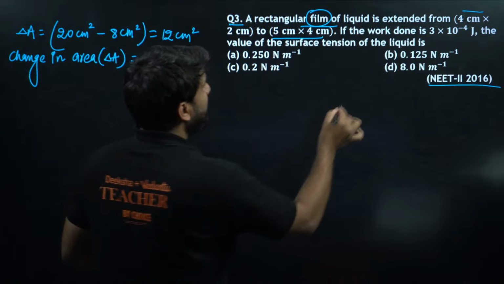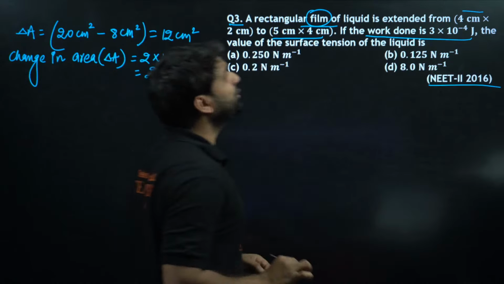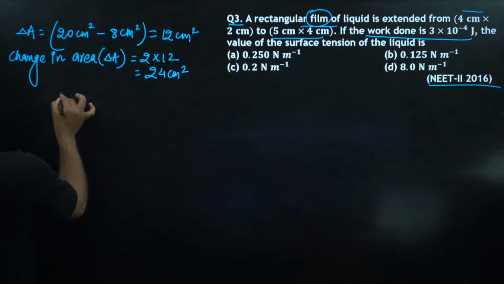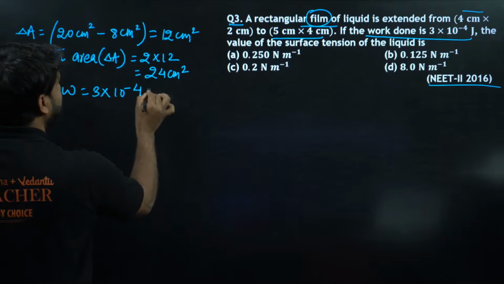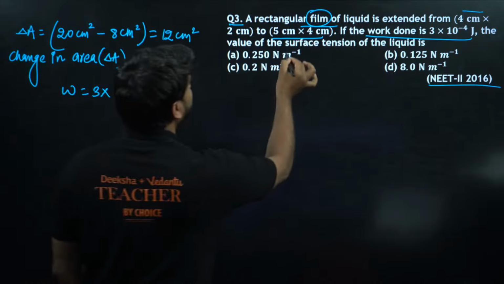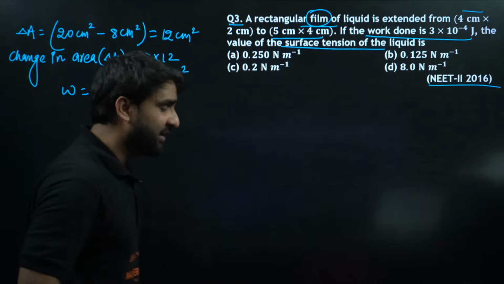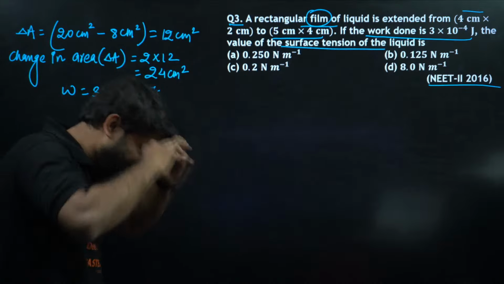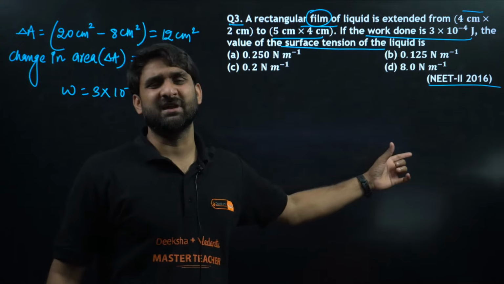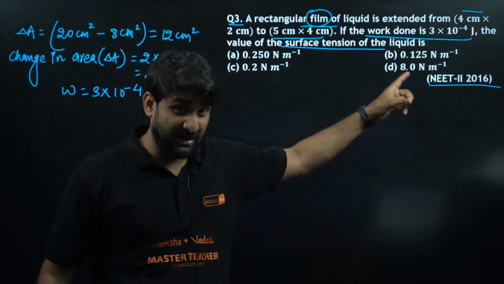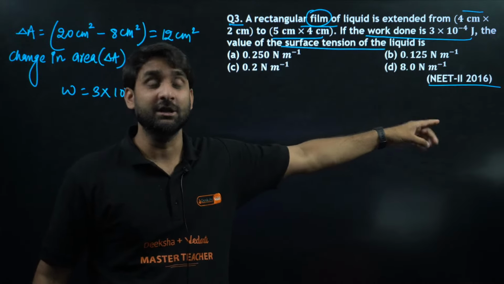Now, okay. If work done is 3 into 10 to power minus 4 joule, very good. So work done is equal to 3 into 10 to power minus 4 joule, perfect. Then what will be the surface tension of the liquid? So this question is not at all KCET level. This is a very easy question, I can say board level, but this question was asked in previous 2016.